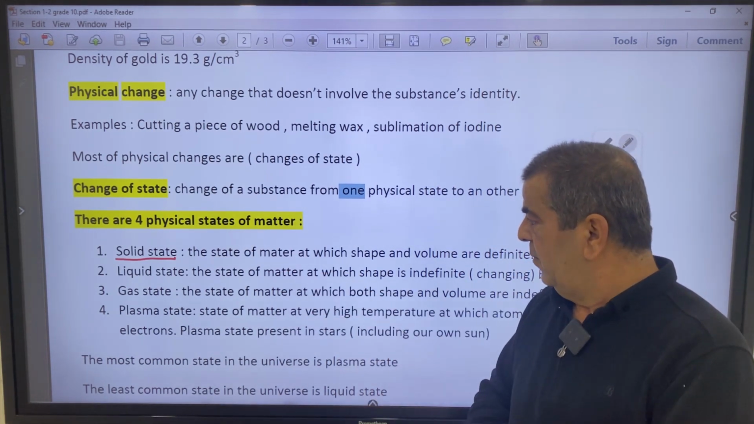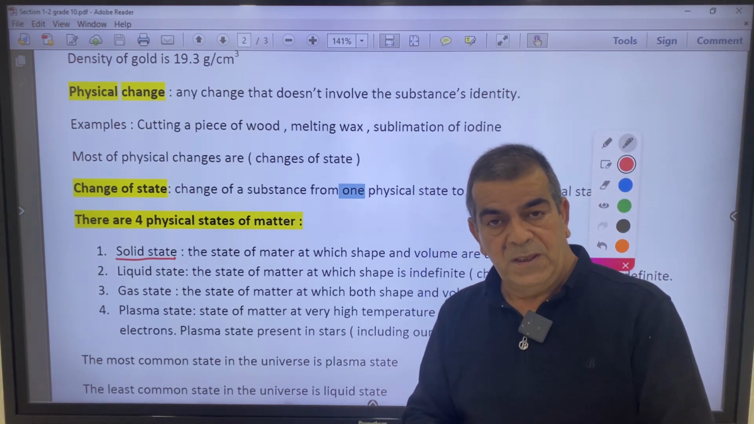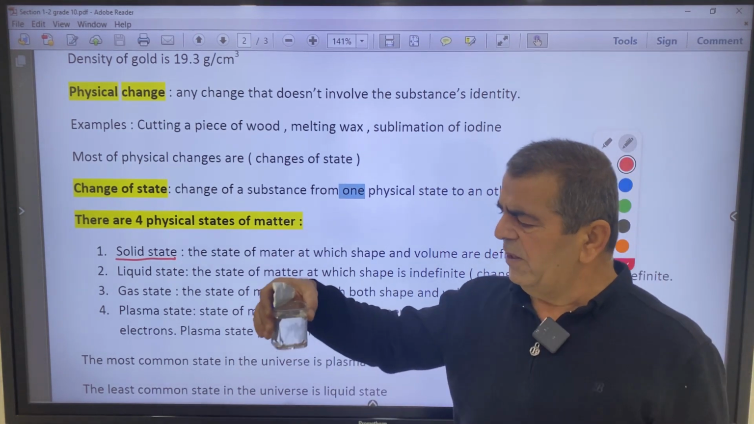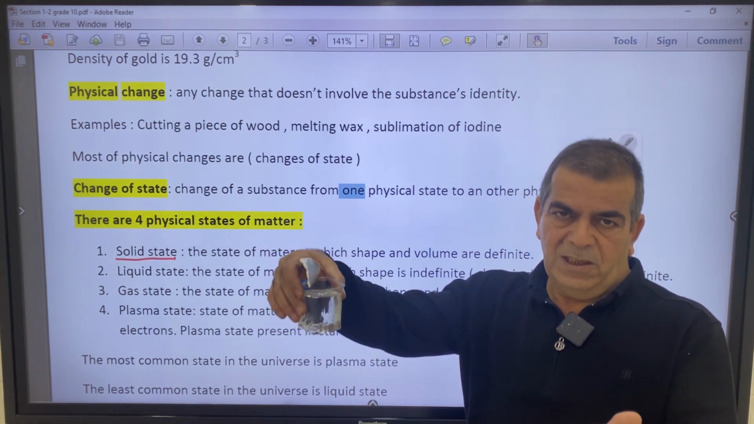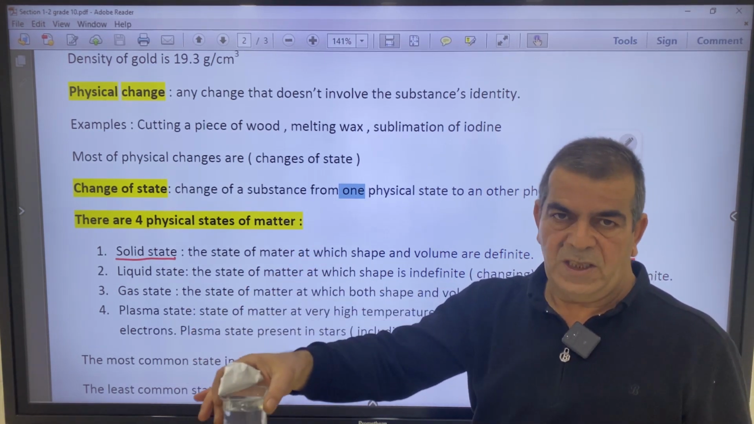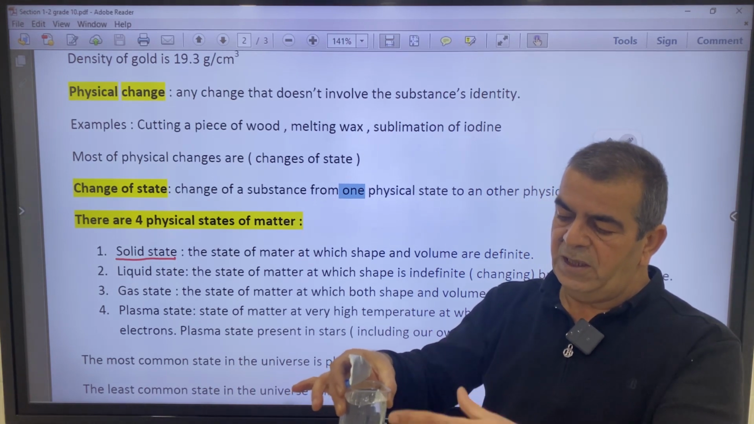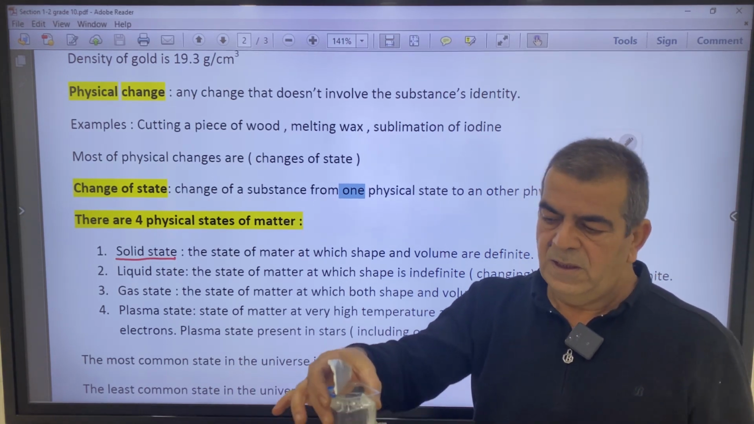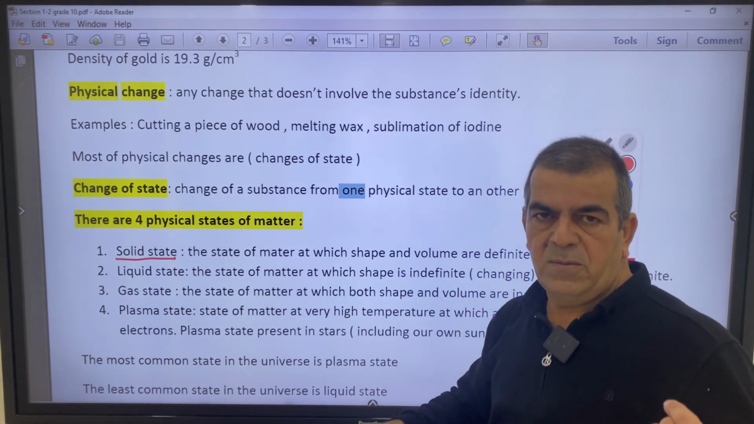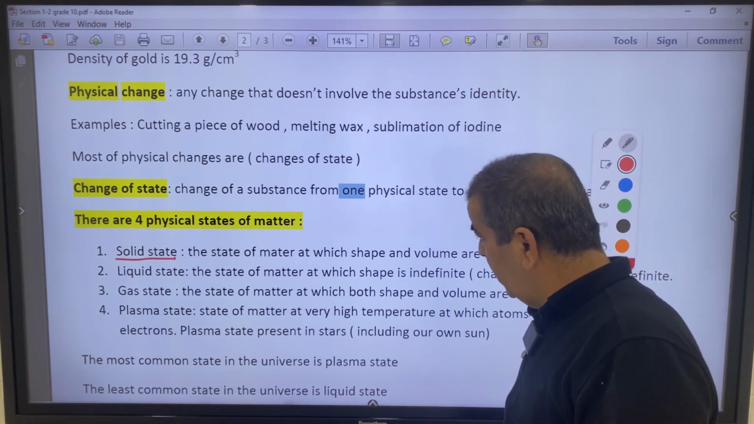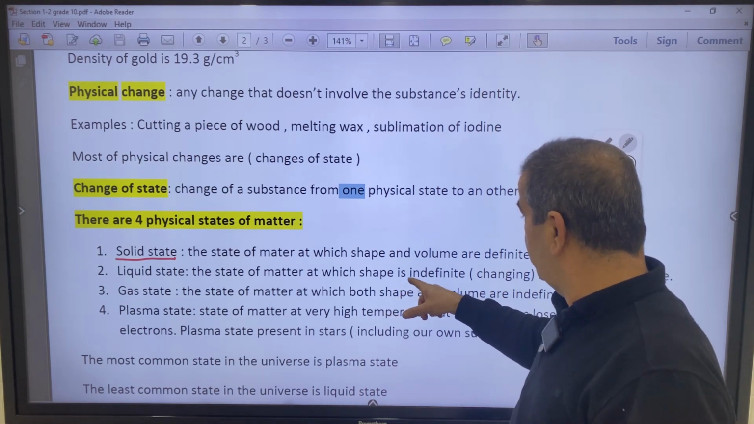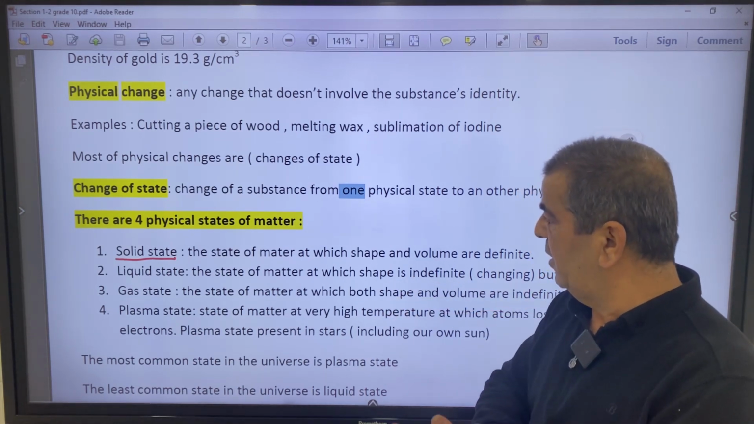The second one, liquid state: the volume is definite, but the shape is changing. So for example, the volume of a sample of water is about 150 milliliter or centimeter cube. But its shape is changing and it takes the shape of the container. When you put it in another container, it will change to the shape of the other container. So liquid is the state of matter in which shape is indefinite, but volume is definite.